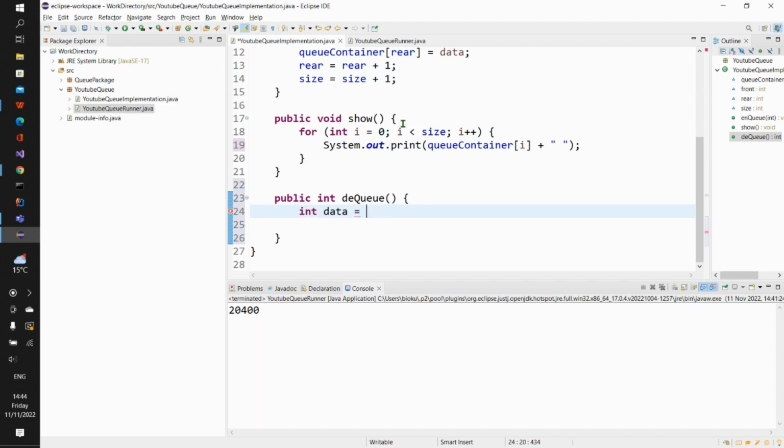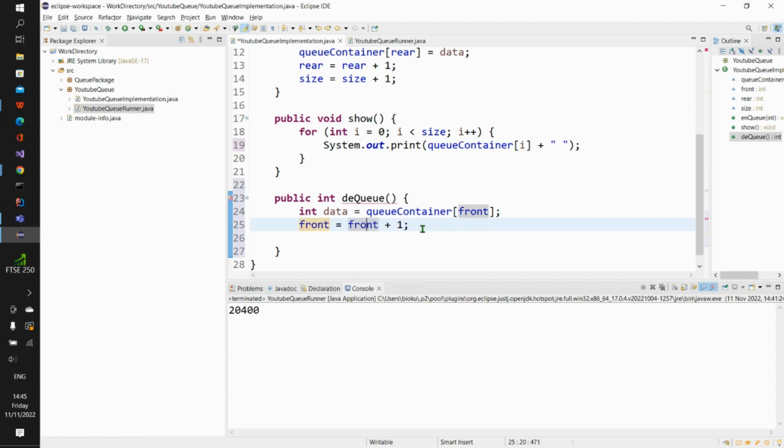So now I go just talk say int data equal to queue container of front, right? So immediately we perform this dequeue operation, right, we gats get a way to take increment our front. Shey you get? Then I go just come here talk say front is equal to front plus 1. Then I go end the program here.